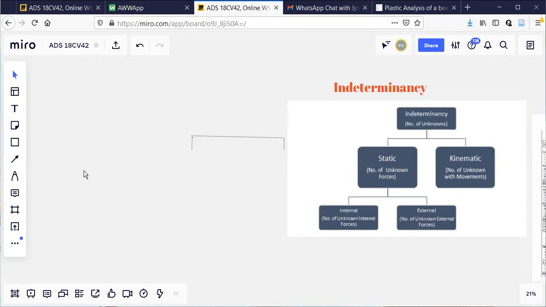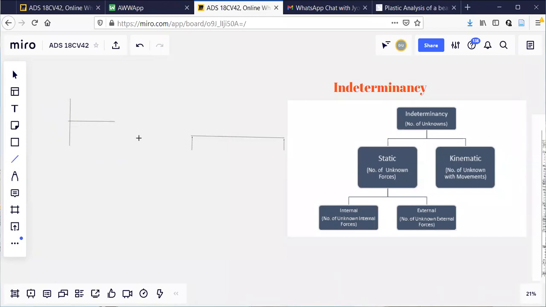Similarly, a fixed end. Why does a fixed end have three unknowns? What is the reason? A fixed end, sir, has three unknowns. See here. This is a fixed end I am showing here. Now the question is, why am I showing M, V and H in the case of a fixed end?